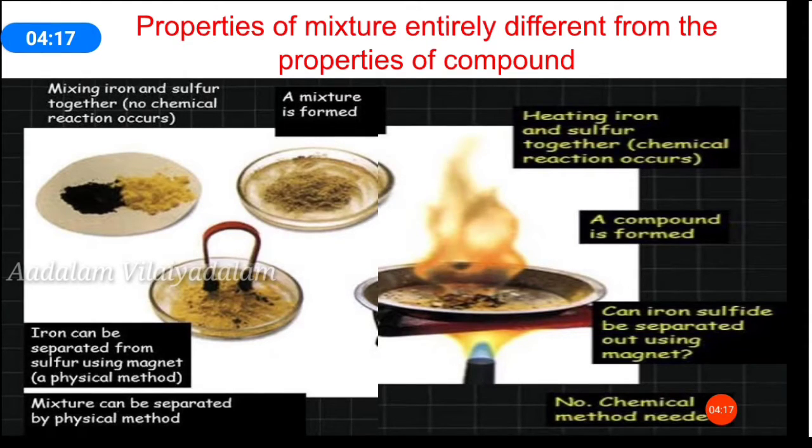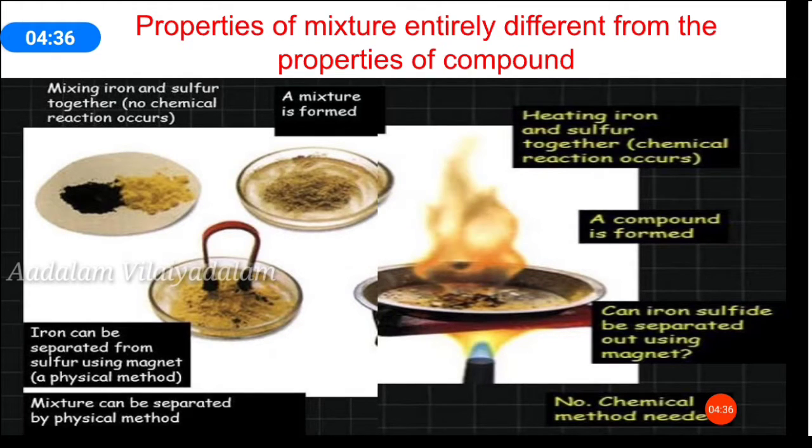The first half of the mixture should be kept as it is, but the second half should be heated. On heating, we get a black brittle compound. This compound is known as iron(II) sulfide. The mixture of iron and sulfur is converted into a compound known as iron(II) sulfide on heating.